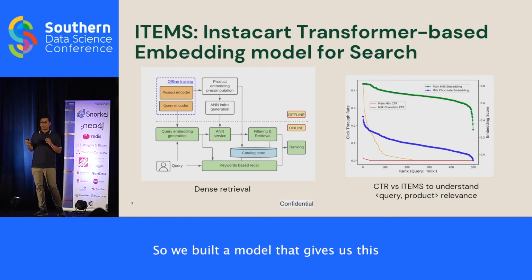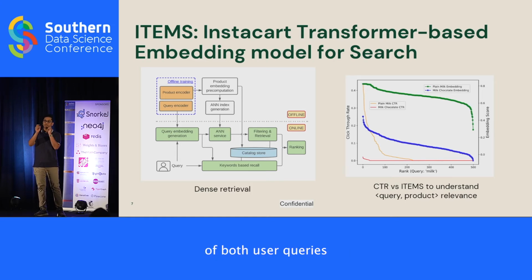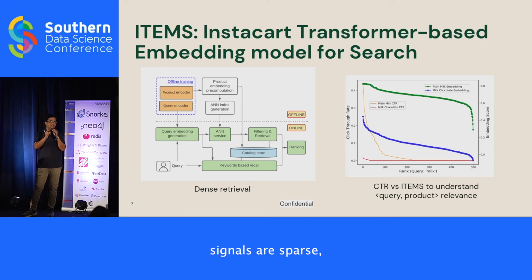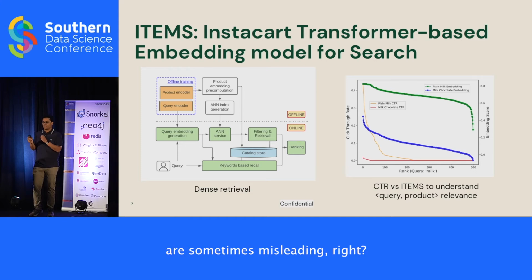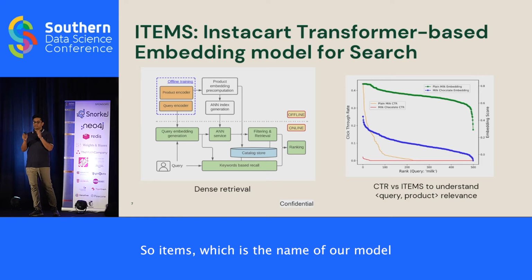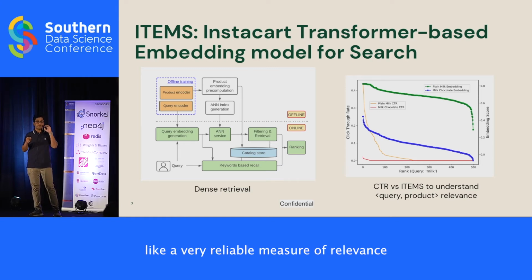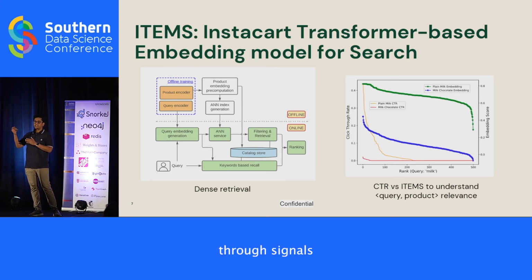So we built a model that gives us this dense and unified representation of both user queries as well as the product so that we can match user queries to products even when the user engagement signals are sparse or sometimes misleading, right? So ITEMS, which is the name of our model, is able to provide us a very reliable measure of relevance beyond the click-through signals that we are generally used to, right?